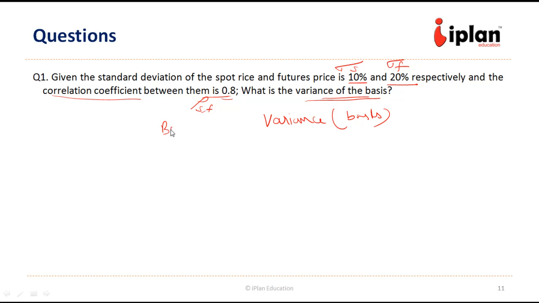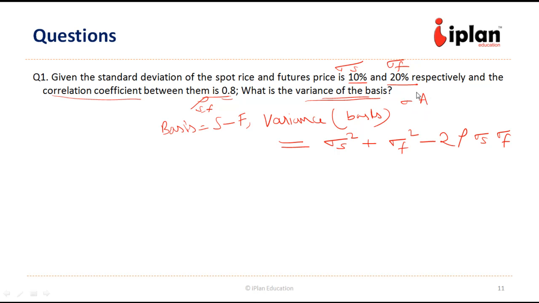We already know what the basis is. Basis is nothing but the difference between spot and future, right? So we can say that the variance of basis is equal to sigma S square, that is the variance of spot, plus sigma F square, the variance of future, minus 2 into rho into sigma S into sigma F. This is nothing but from the formula.